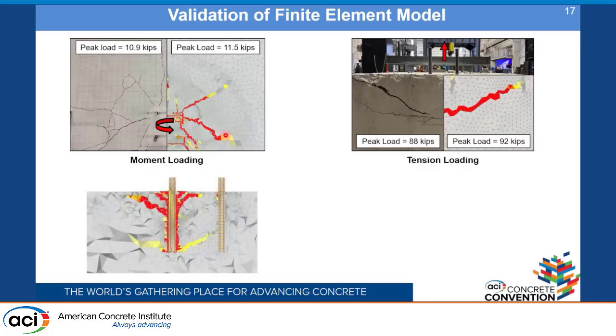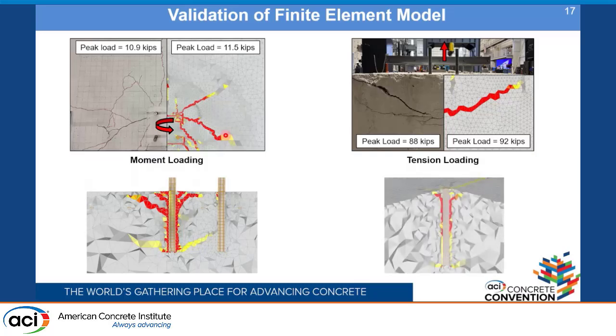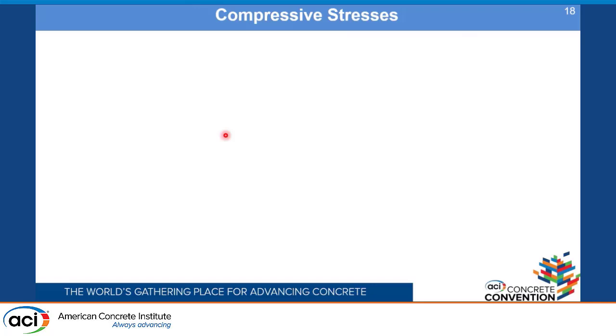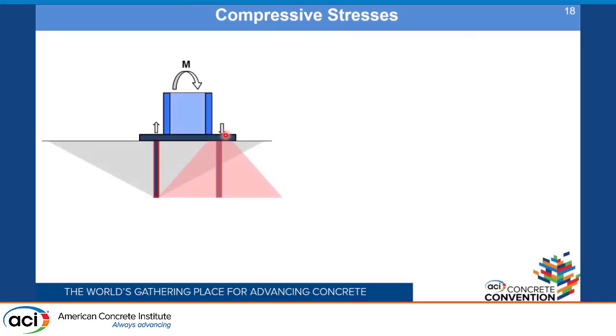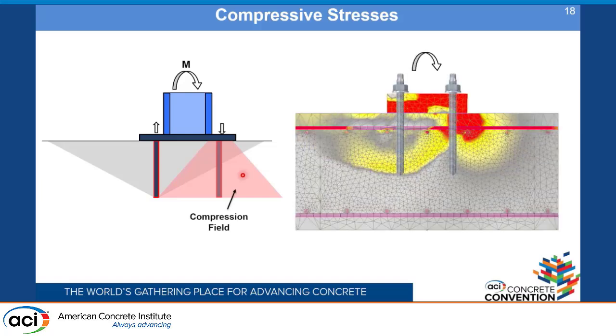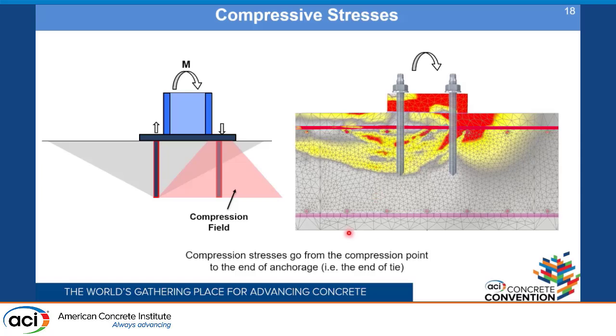In both the cases, the finite element model is really helpful to cut a section and understand how the cracks are propagating. At peak load, in both the cases, we see that we have combined pull-out and concrete cone type cracks, which further corroborates the experimental observation that we had. Also, the FEM is really helpful to understand the compressive stresses. As we know, when we apply moment load, there will be a compression generated below the base plate, which is also observed from the finite element simulations here. These compression stresses will travel from the point of compression to the end of the anchorage, which is basically the end of the tie.